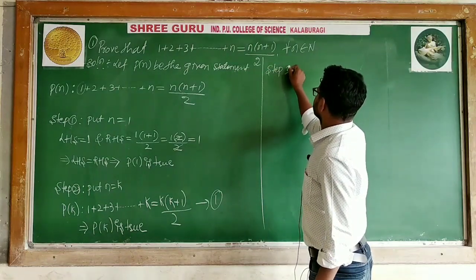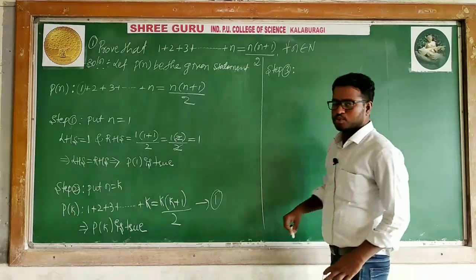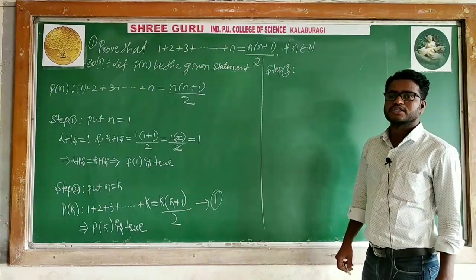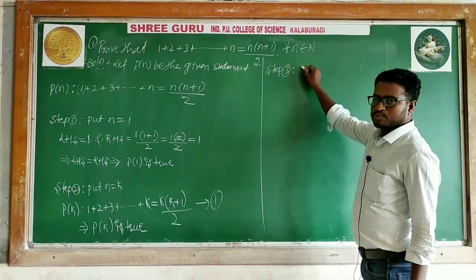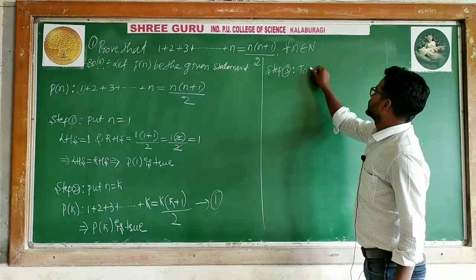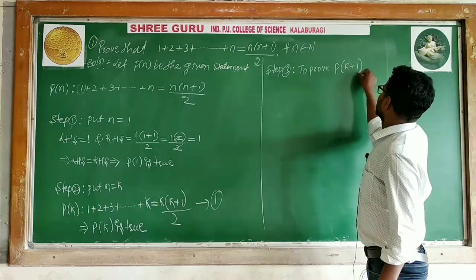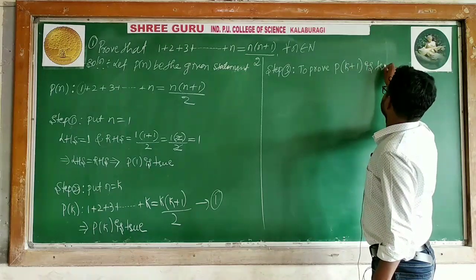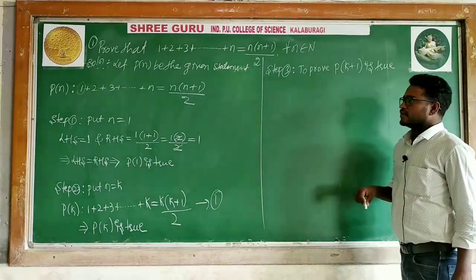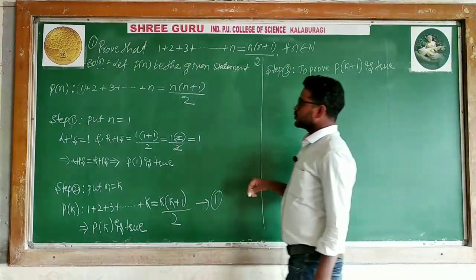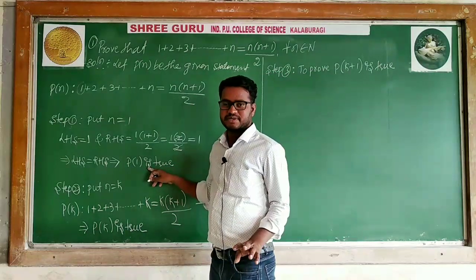Listen to me. Step 3 is what? We have to prove p of k plus 1 is true. Listen to me. When I say n is equal to 1, p of 1 is true, means n is replaced by 1.